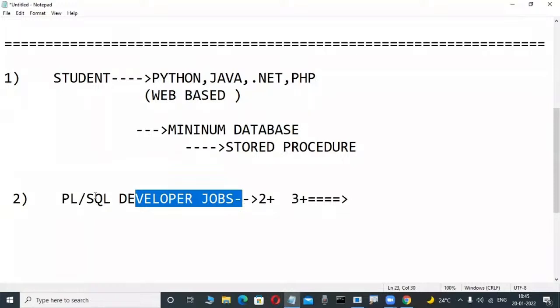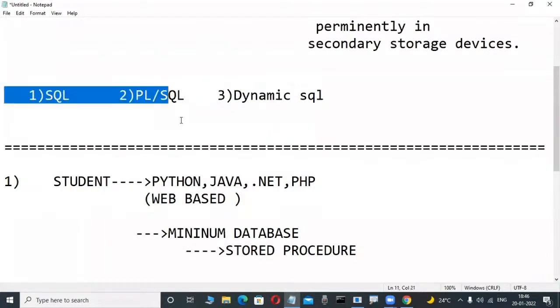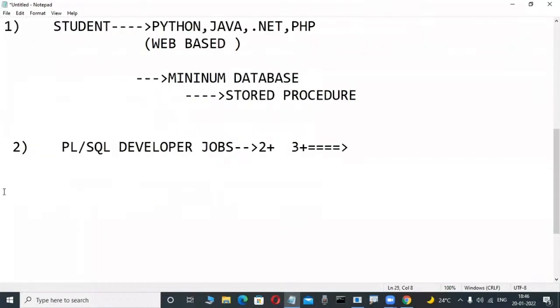Actually, I'm a senior PLSQL developer. That's why I have very in-depth knowledge. I'm telling only about PLSQL. These persons are struggling in job searching in PLSQL. They are learning thoroughly from me, especially our concepts. I'm telling in-depth knowledge, and I know what the interview is. Those persons apply for PLSQL developer jobs also. So many people are learning this course, because in this course SQL we are learning and PLSQL we are also learning. Again, observe here, PLSQL developer jobs purpose.